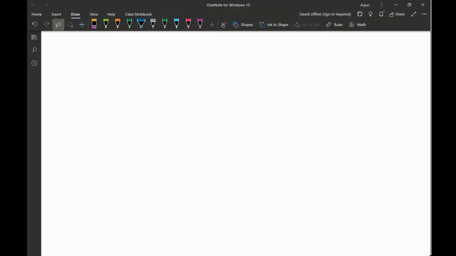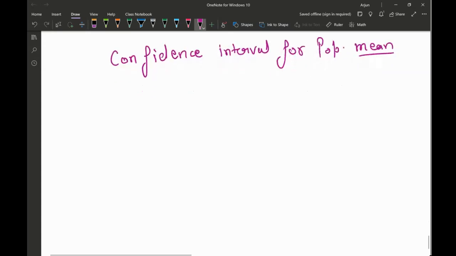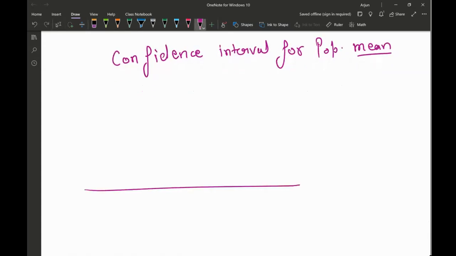Welcome back, folks. In today's class, I'll be talking about finding the confidence interval for the population mean. Now, in the last class, if you can recall what we talked about, I took an example.